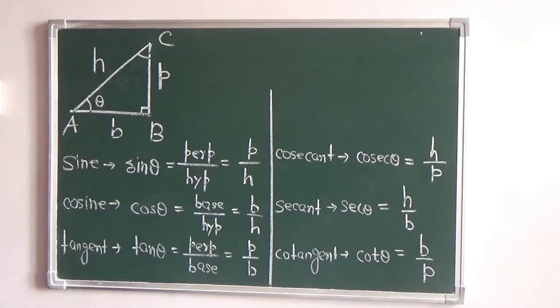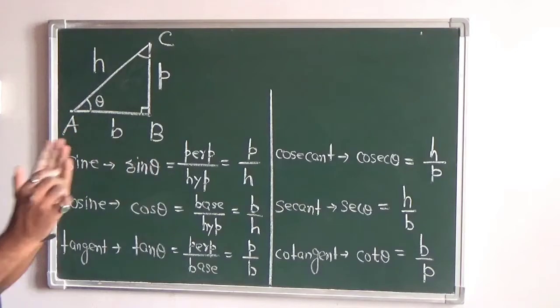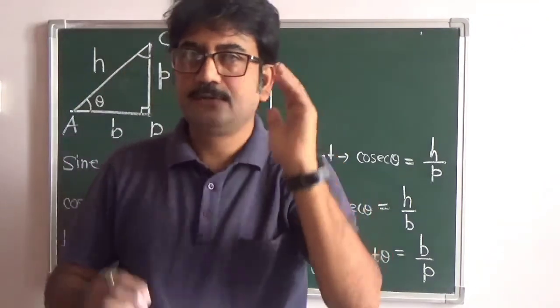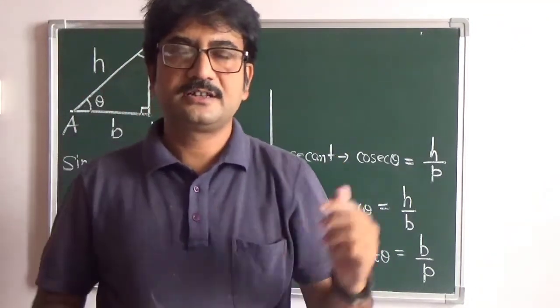This is the beginning. So you must remember these ratios. While solving the problems, you have to take care and mind it. While solving the problems, we will come to know how to solve the questions based on it.